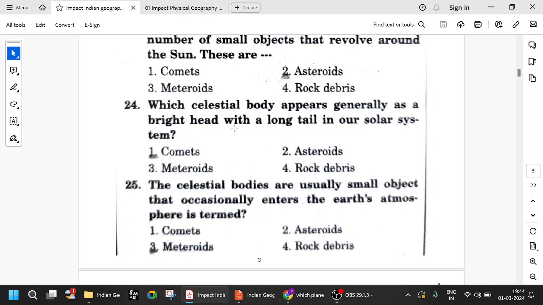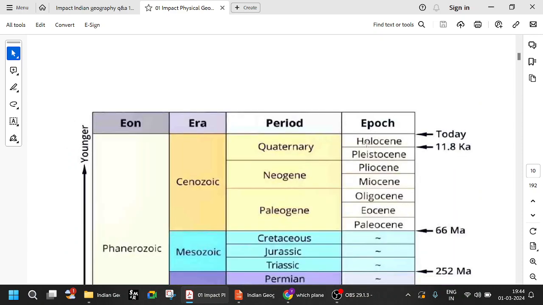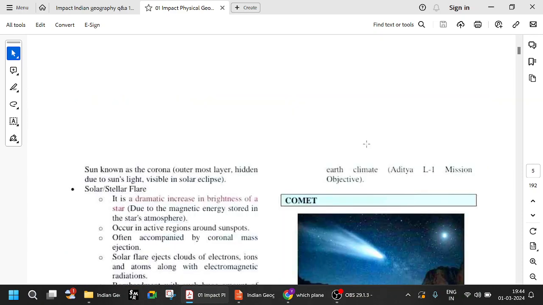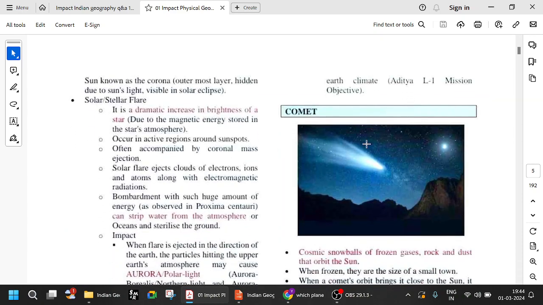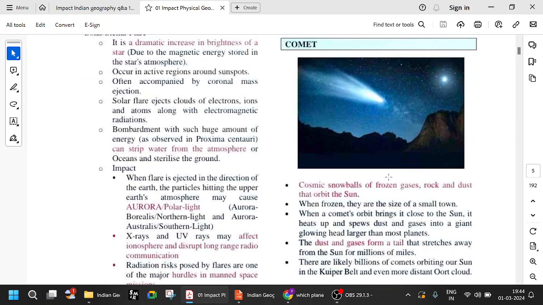Which celestial body appears generally as a bright head with a long tail in our solar system? It is a comet, also called a tail star, right? It has a bright tail. Comets are cosmic snowballs of frozen gas, rock, and dust.